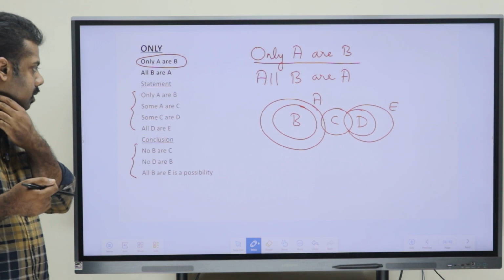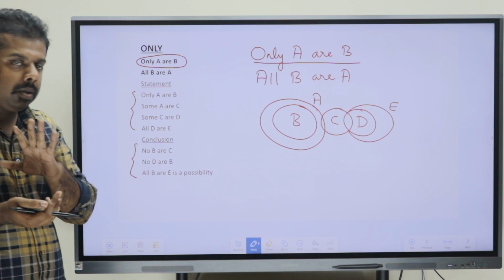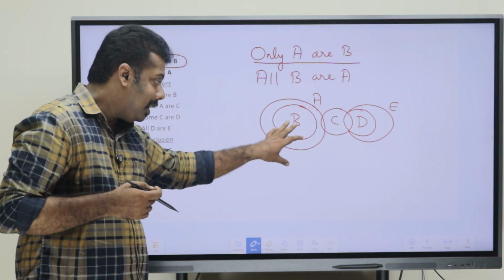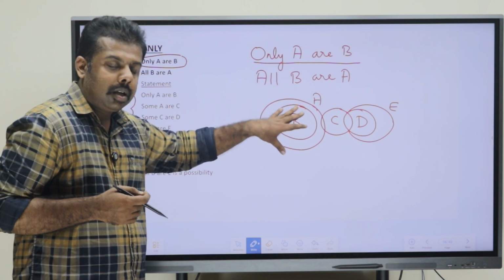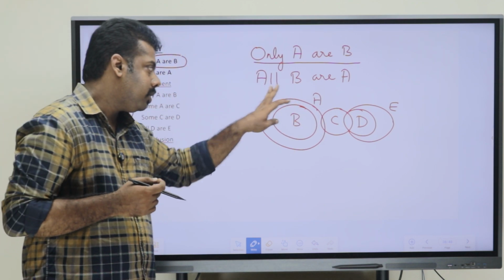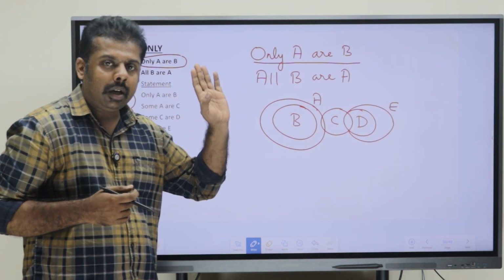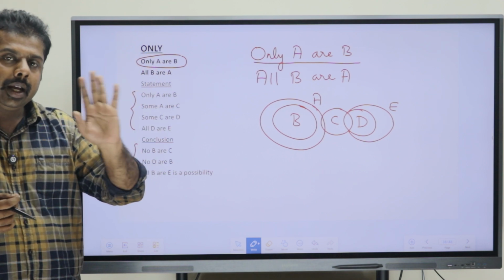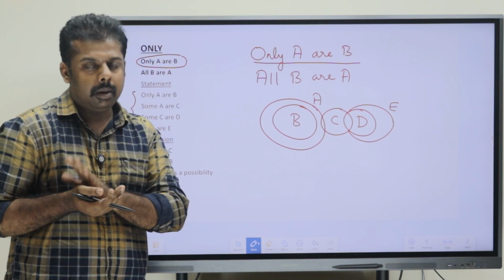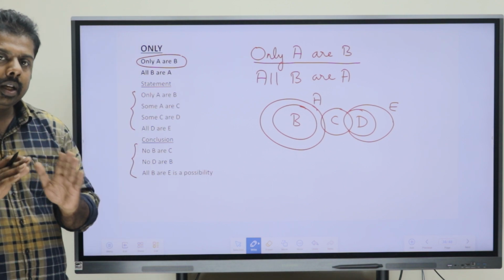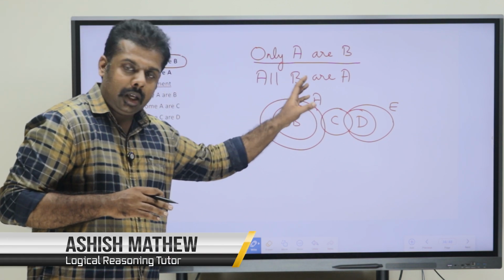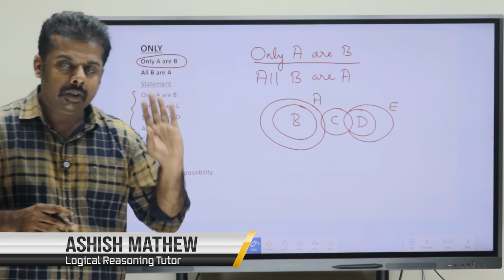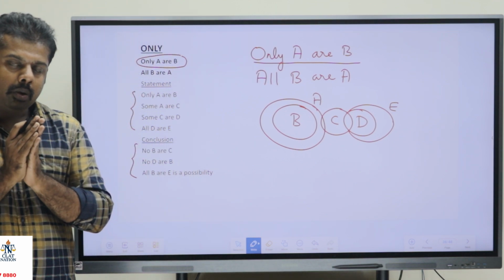Now, some points you need to remember. In the case of only, the element which is coming inside, in this case as we can see, B is completely inside A, should always have a negative relation with the other elements. It is not going to have any relation with any other element except A. Only it has a connection with A. With all the other elements it can have a negative relation, but a positive relation is always wrong in this case.